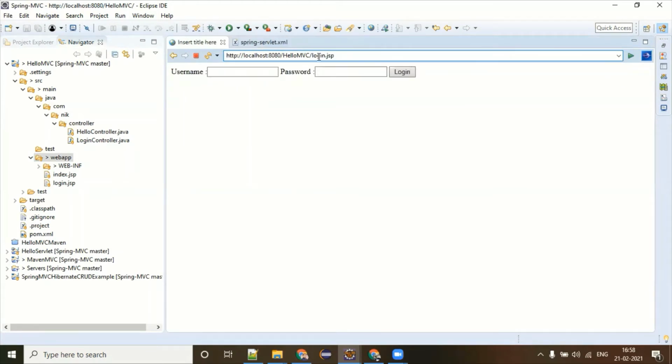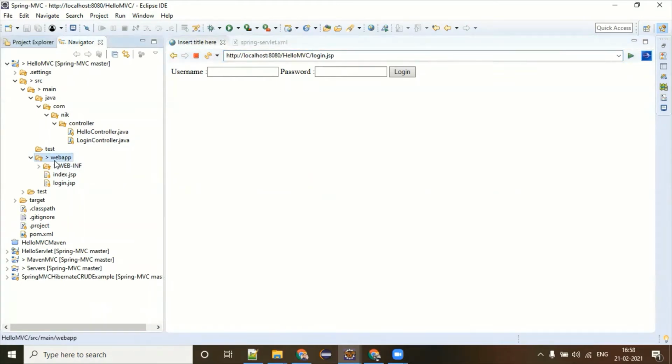Login.jsp. Can you see that? I'm in the login.jsp page. Imagine now all the JSP files which you have are inside the webapp folder. Your success, all these files are available for you: home.jsp, success.jsp, user.jsp, product.jsp, everything is here. Whenever you are requesting any request, first it goes to your webapp folder only. It is checking, yeah, index.jsp is there, fine.